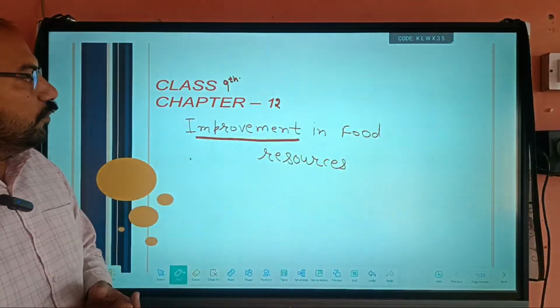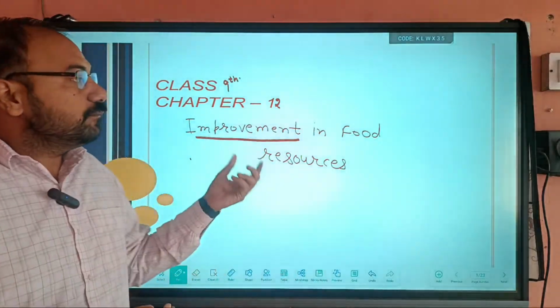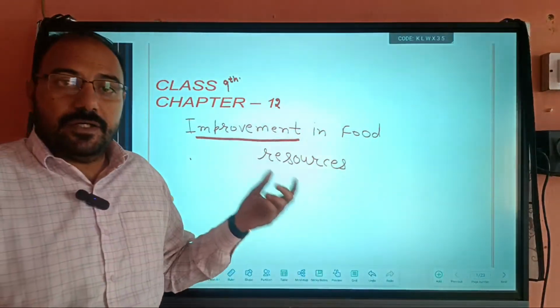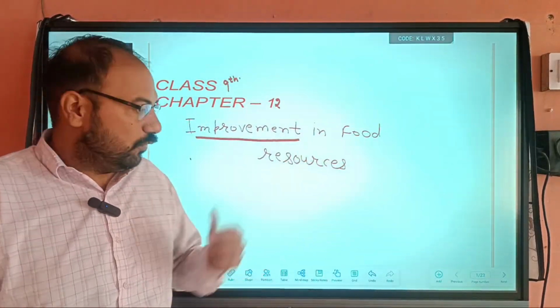So in this chapter, we study different types of crops, different types of fertilizers and manures, and how we increase the quality of the food.